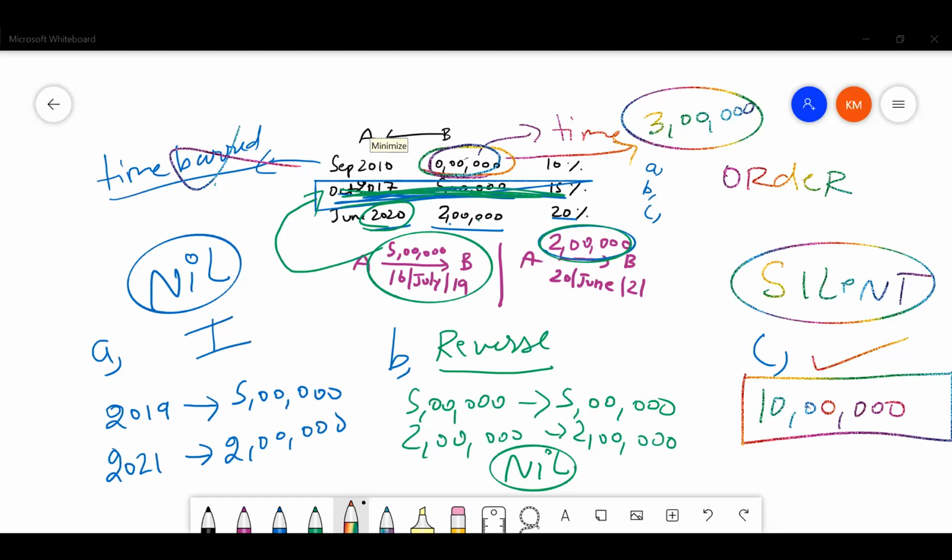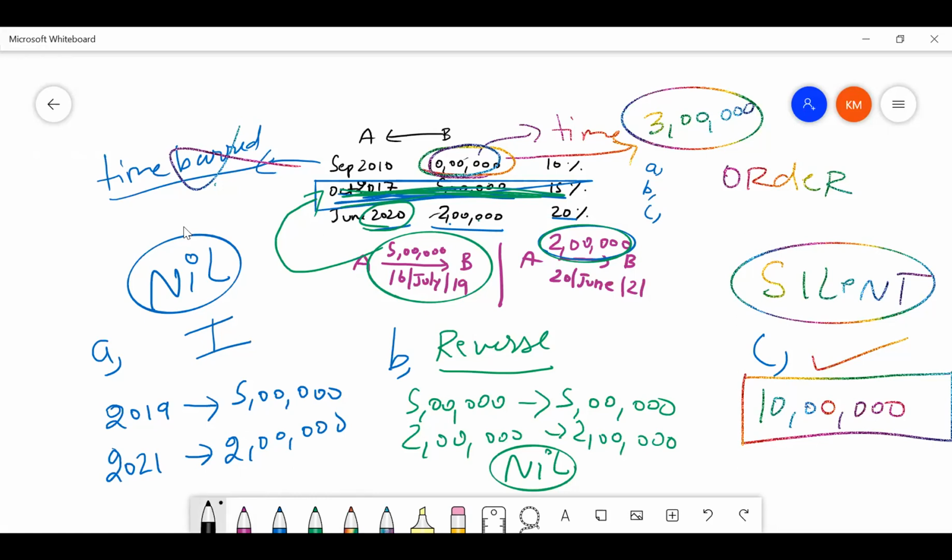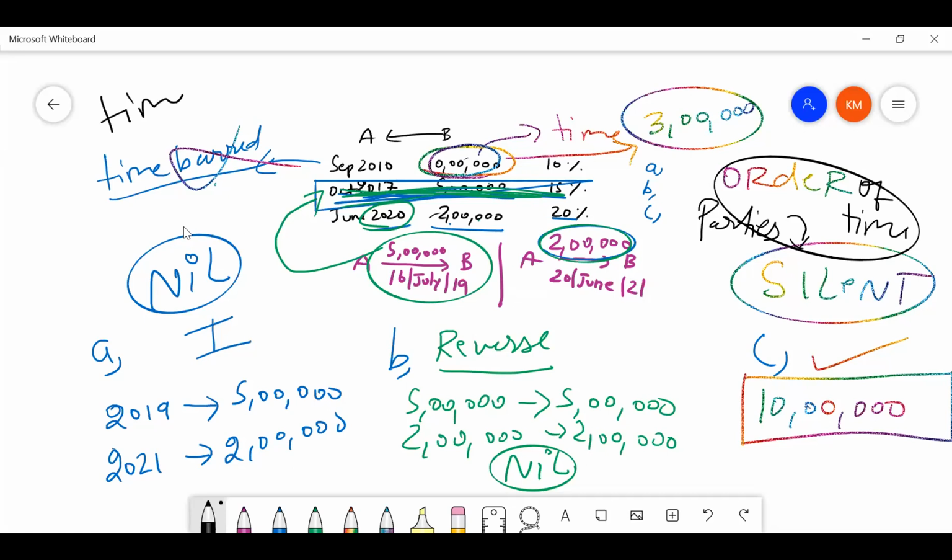Okay, there are many students asking third part alone. I'll explain third part alone again one last time. Very simple, guys. Follow very carefully. In third part, they are saying where the parties are silent, loan should be adjusted in order of time. Oldest loan first and then the new loans. However, there's a provision which says whether or not the loans are time barred, you will adjust the oldest loan first. So here they are saying the September 2020 loan is a time barred debt, but still because both the parties are silent, law is adjusting based on order of time.